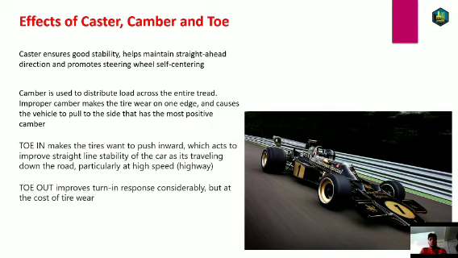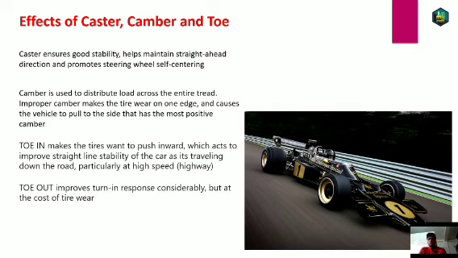Now moving on to the camber. Camber is usually related to the tire, because it came about since the contact patch generated by the tire was not uniform. In order to make the contact patch uniform, the camber angle came into the picture. The camber angle is used to distribute load across the entire tread. Improper camber angle makes the tire wear on one edge, with wear on one edge while the other edge stays uniform. That is not very good and causes the vehicle to pull to the side that has the most positive camber. Actually, positive camber is not very good, but some vehicles are provided positive camber because when you sit on the vehicle, there is a slight change in the camber angle, so that is also taken into account.